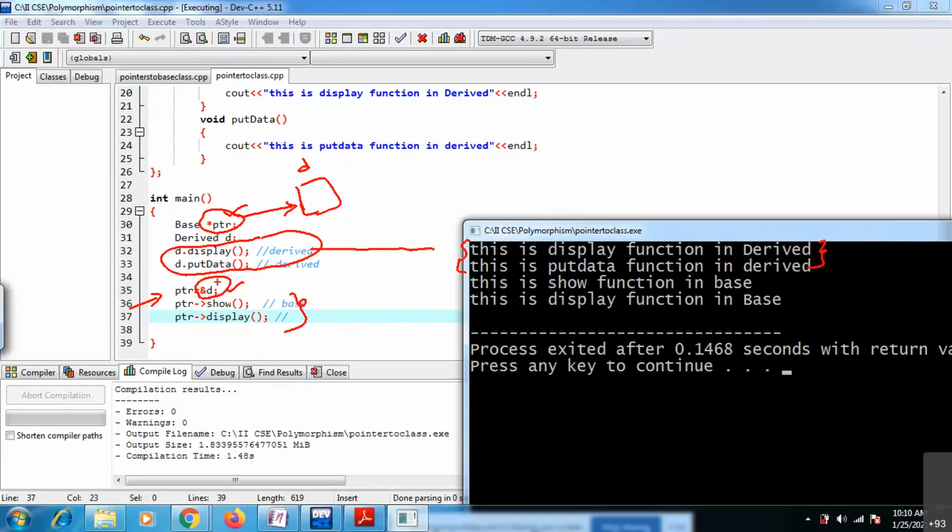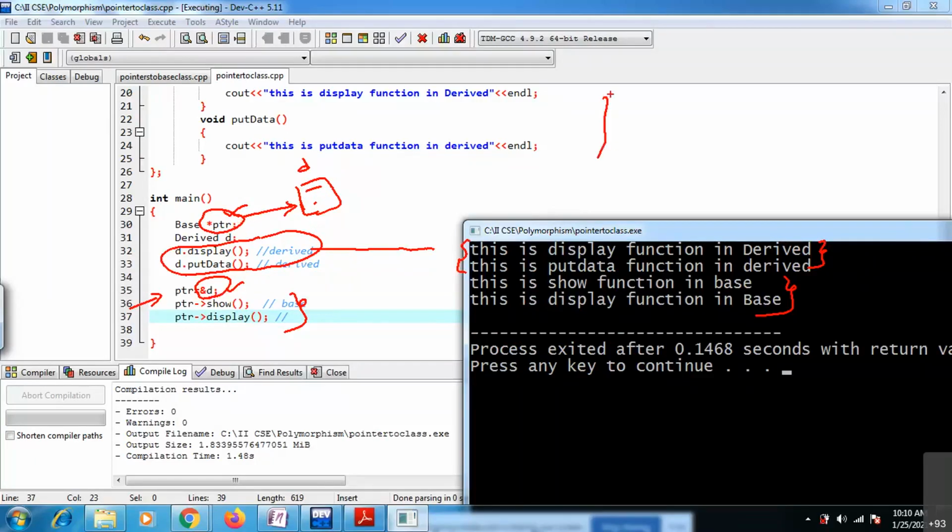Now your base class pointer is pointing to a derived class object. Inside the derived class you have base class members and derived class members as well. If I call with this pointer, it always gets the values from the base class itself, because it is a base class pointer, right?